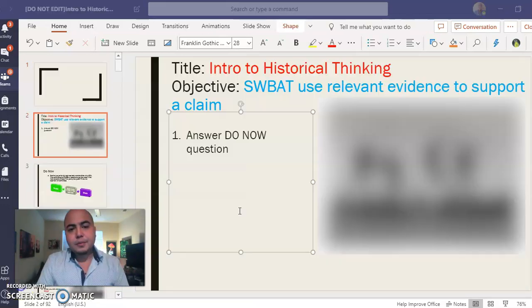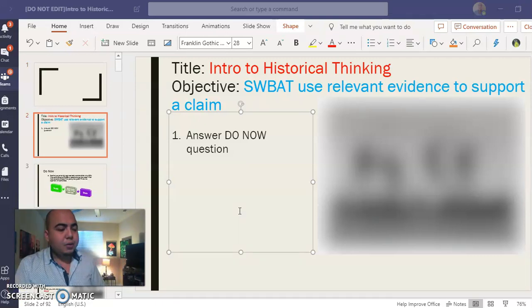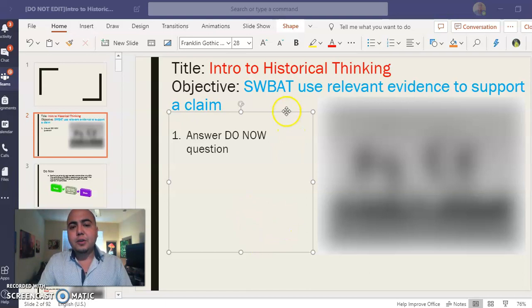All right, so we're going to get started. Here's your title and objective for today. Write this down if you have access to this. Your title is Intro to Historical Thinking, and your objective is: student will be able to use relevant evidence to support a claim. Your do now question: what I need you to do right now is press pause and then press play once you're done copying this down into your notes.